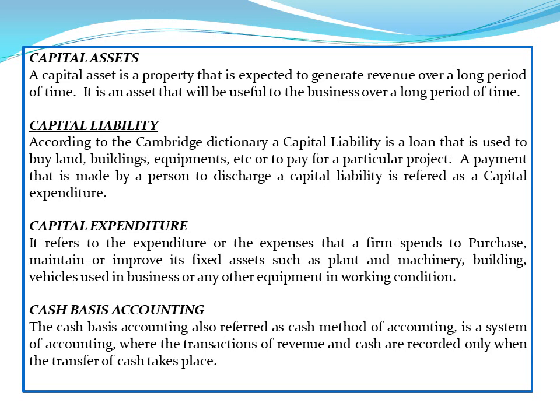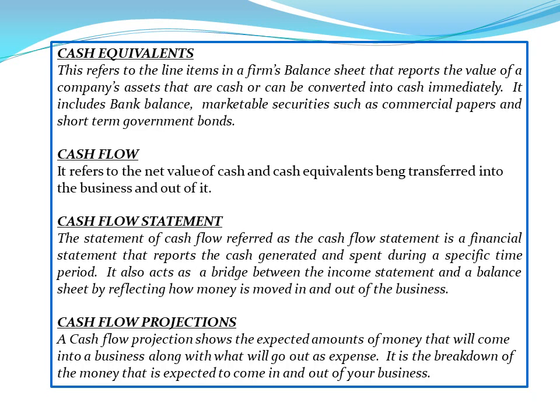Cash basis accounting, also referred to as cash method of accounting, is a system of accounting where the transactions of revenue and cash are recorded only when the actual transfer of cash takes place. Cash equivalents. This refers to the line items in a firm's balance sheet that report the value of a company's assets that are cash or can be converted into cash immediately. It includes bank balance, marketable securities such as commercial papers, and short term government bonds.